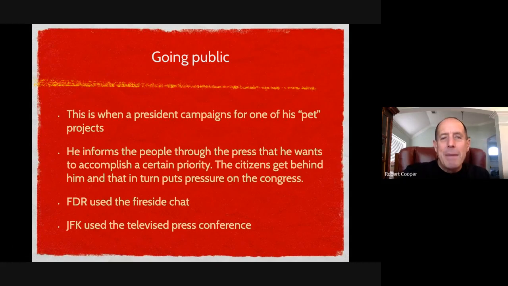Now, that doesn't mean that automatically becomes a law or a policy in the United States. But because the president is the leader of the country and the most powerful person in the country, all they have to do is say, this is what I think we should do, and it becomes a priority in the United States. That's why the president is so powerful, especially now with 24-hour news and social media. The president can't say anything without the public finding out about it. So it's easy to get his or her ideas out there.